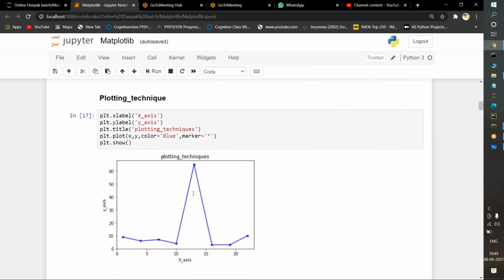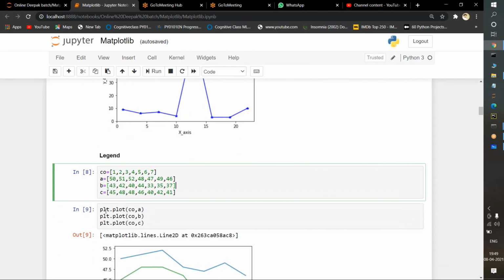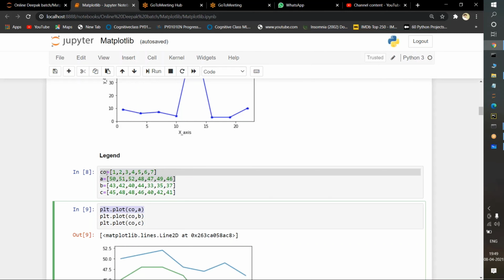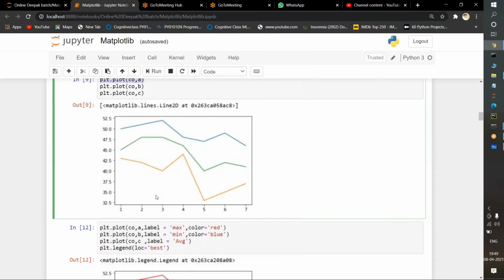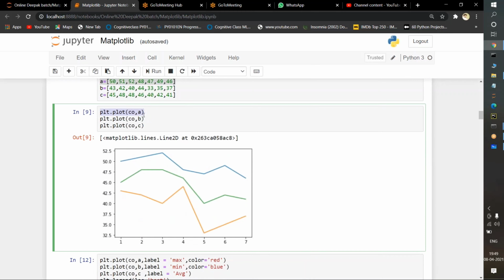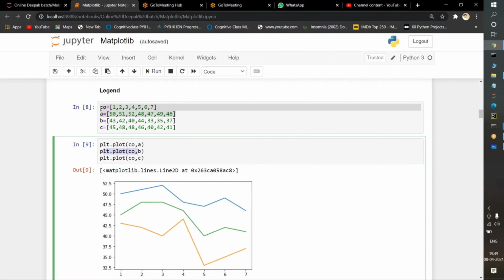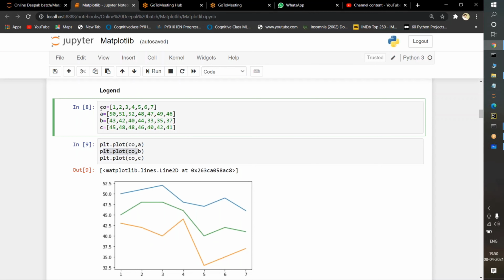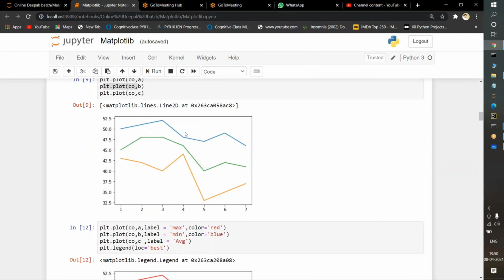Now observe very carefully. With plt.plot I am plotting the data. I am plotting CO and A, then CO and B, and then CO and C. With these pairs I am plotting the data, so we have some plotted lines.